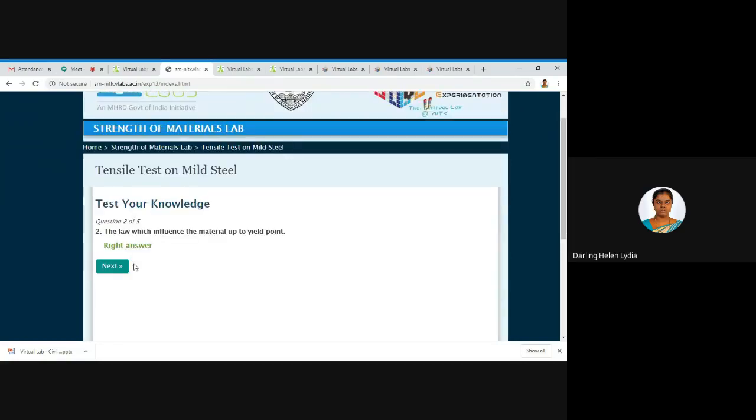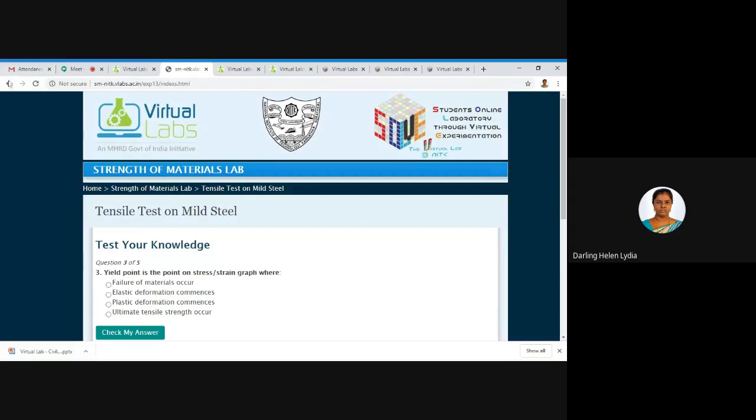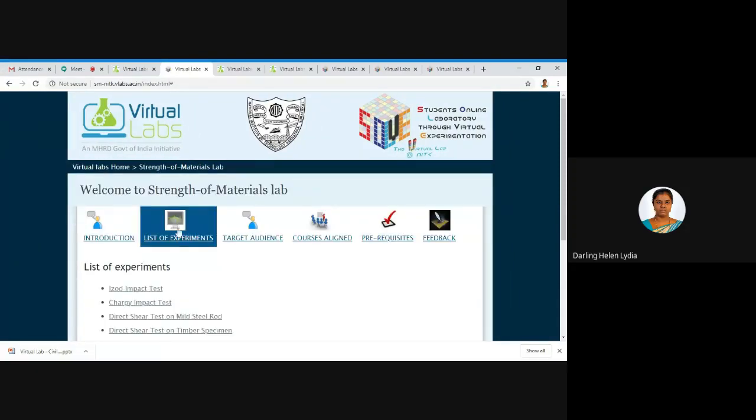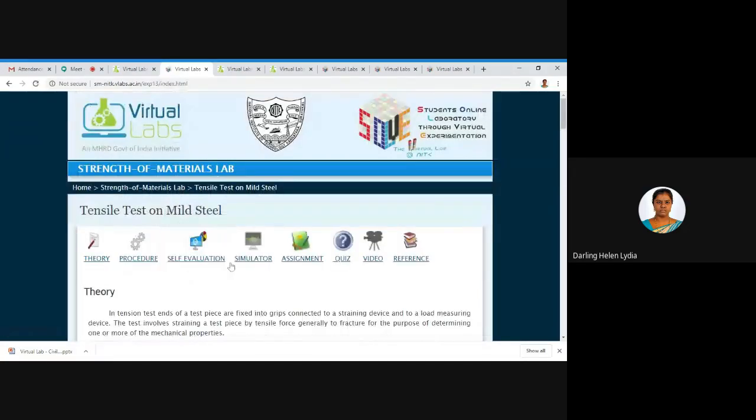There will be 5 questions. Okay, so the third question is: yield point is the point on the stress-strain graph where it may occur. Okay, so you can give your answers and you can check them before performing the laboratory. Okay, so now next is simulator. Okay, so here comes the main thing we are here for today.